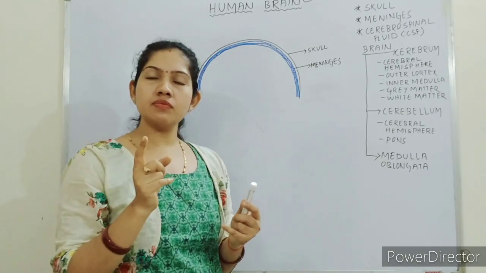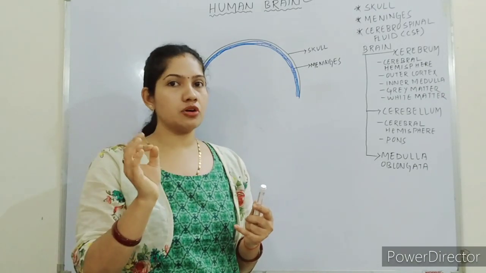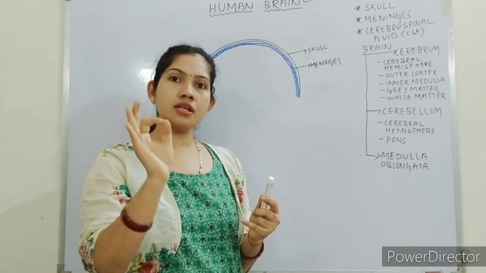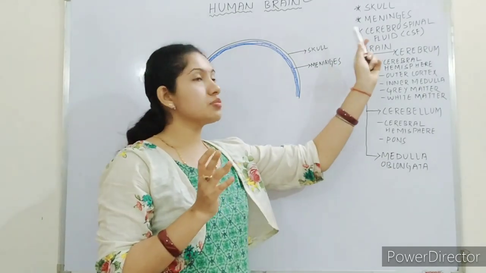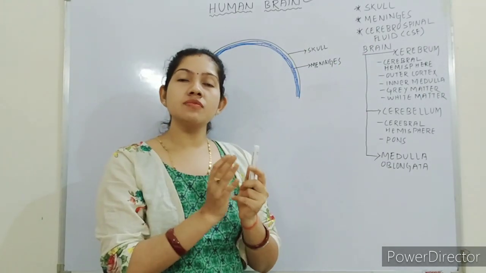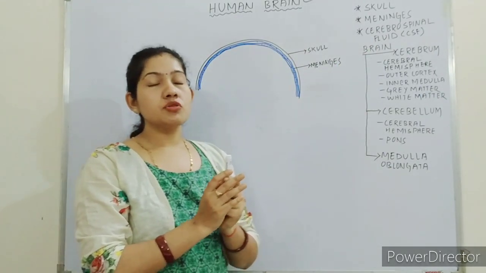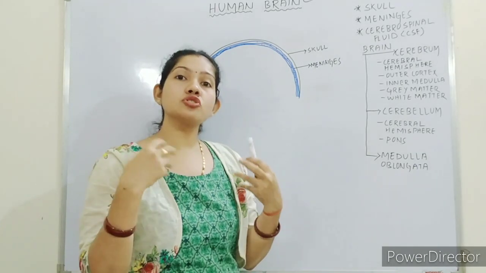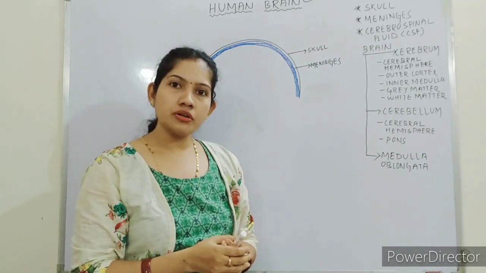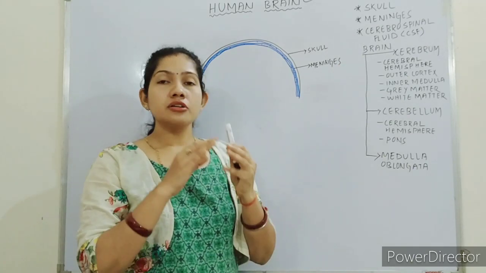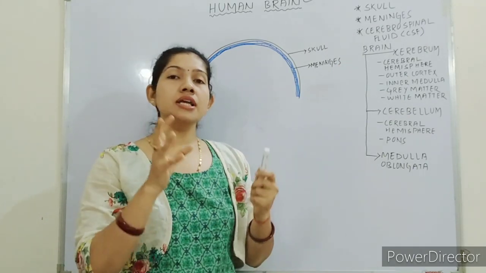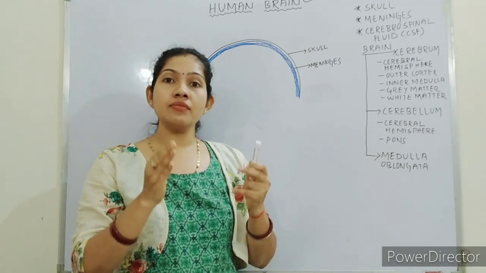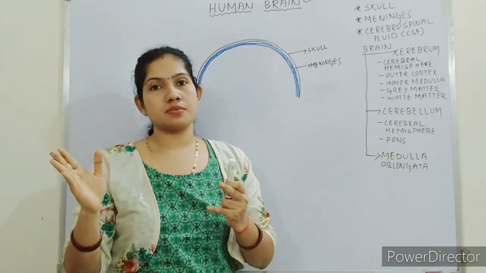Cerebrospinal fluid is present both in the brain and spinal cord. When I move on to the spinal cord, there also I will use this term. So here, inside the meninges, cerebrospinal fluid is present, which protects our brain from any shock or mechanical injury. Got it? If we divide the structure of the brain, then broadly we can have three structures of the brain.